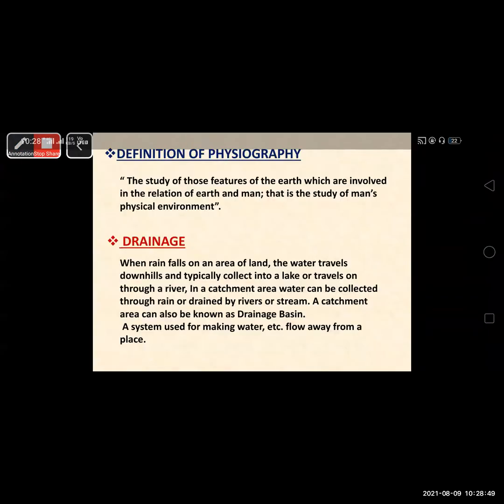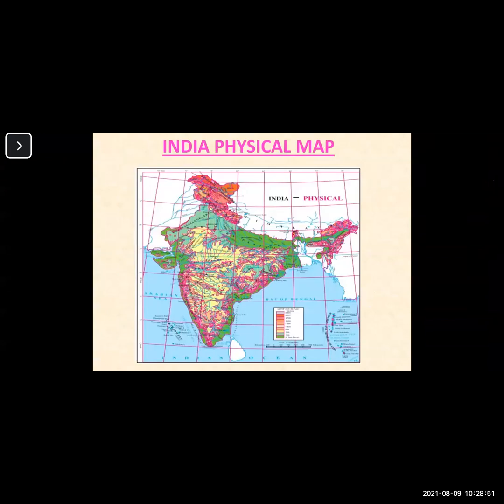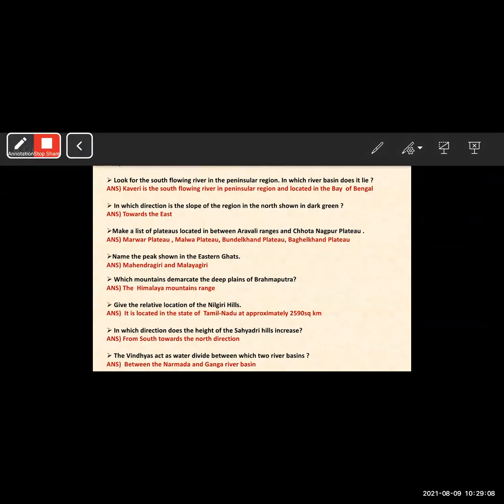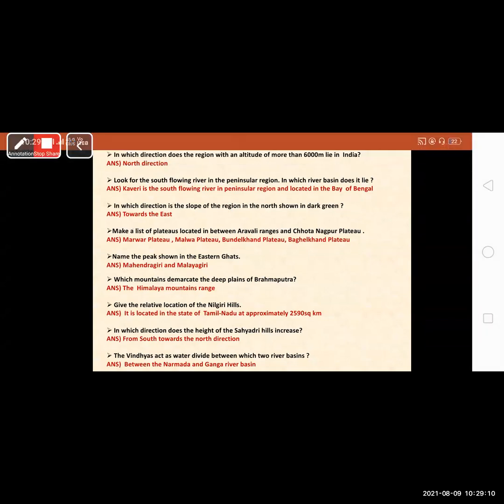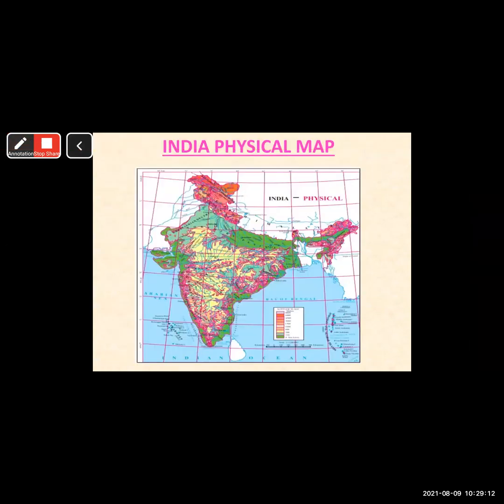Now let's see the next question. Look for the south flowing river in the peninsular region. In which river basin does it lie? Let's see the map.